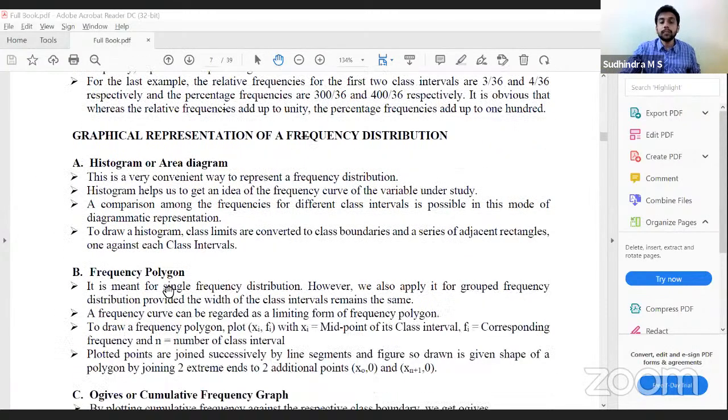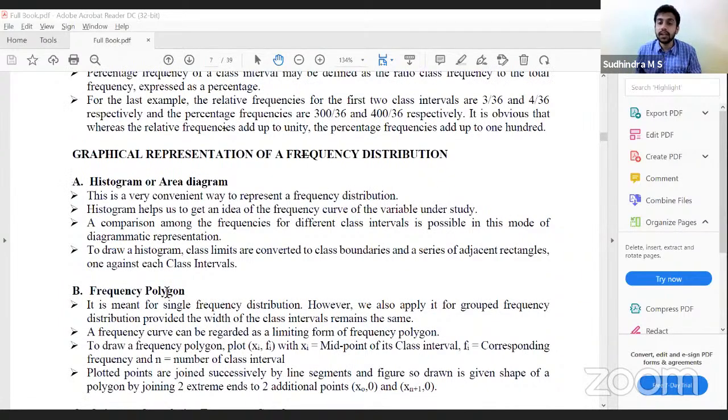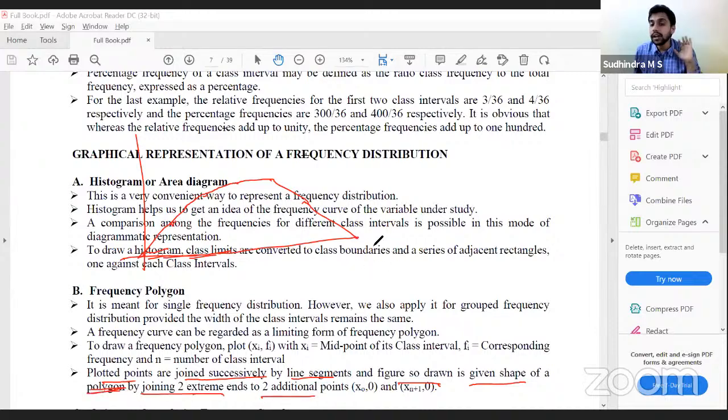Next one, frequency polygon. This is similar to a line diagram. We plot the points as given in the data, then join all the points, and we get a line diagram. But one extra point here is an extension at the extremes so that it joins the x-axis. Plotted points are joined successively by line segments. The figure so drawn is given the shape of a polygon by joining the two extreme ends to two additional points.